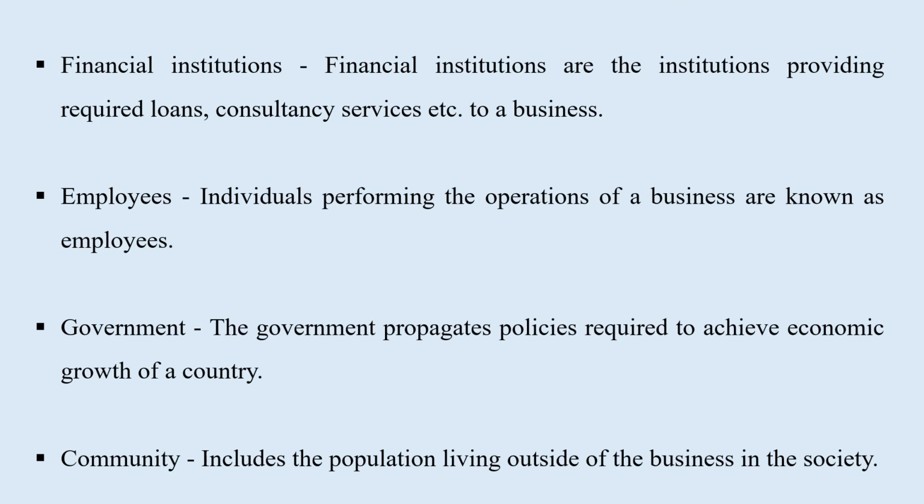Community includes the population living outside of the business in the society. Community means other than the above mentioned stakeholders, all the other people in the society who are interested in the businesses. So those are the people we call as community. Accordingly, these are the people who are considered as the stakeholders of a business.